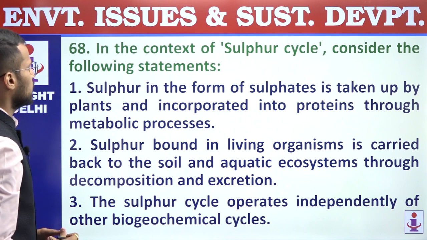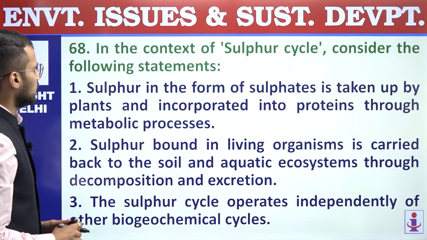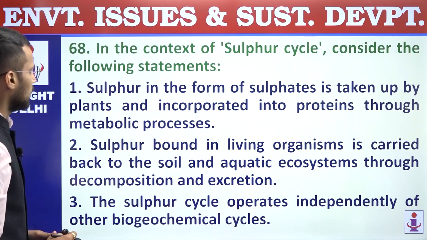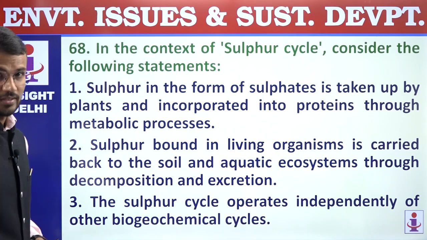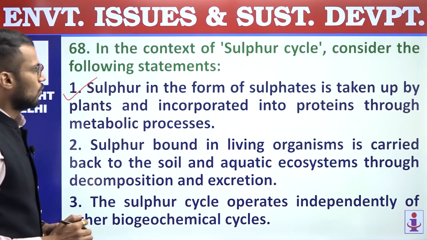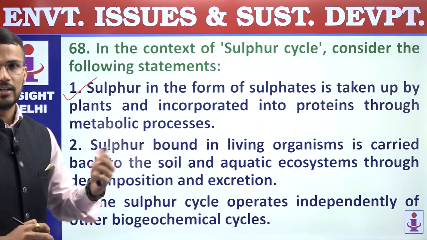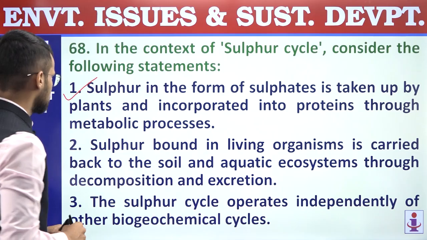68. In the context of sulfur cycle, consider the following statements. First, sulfur in the form of sulfates is taken up by plants and incorporated into proteins through metabolic processes. Right, so this statement is a correct statement. Sulfur in the form of sulfate is present in the rocks, and it is taken up by living organisms, and it is incorporated in proteins.